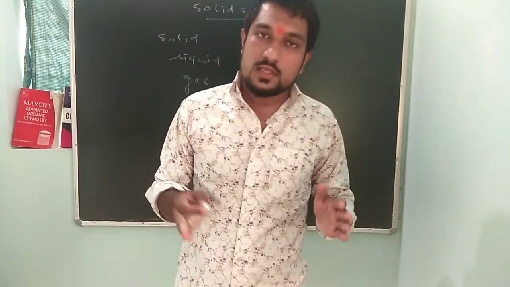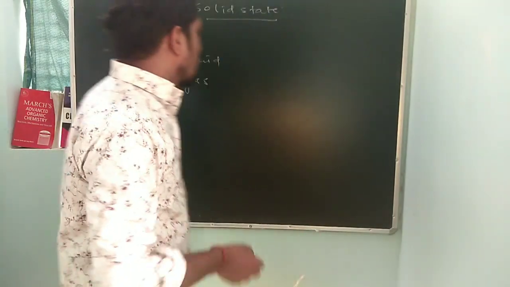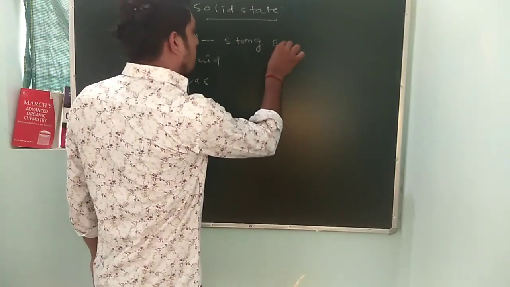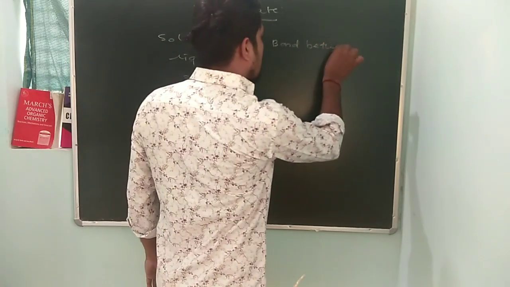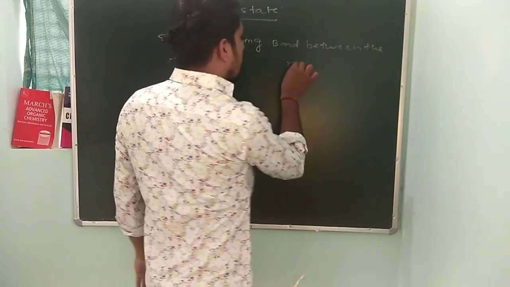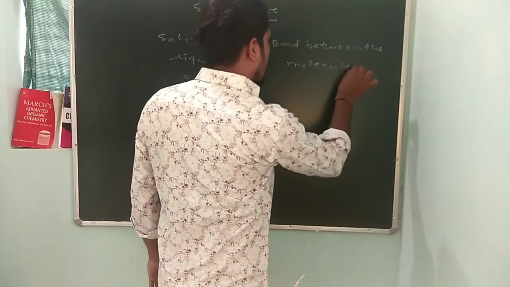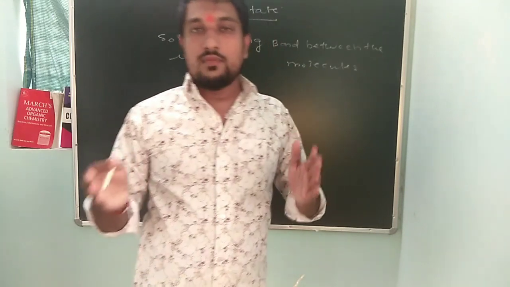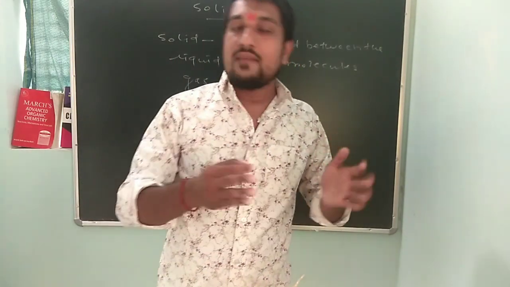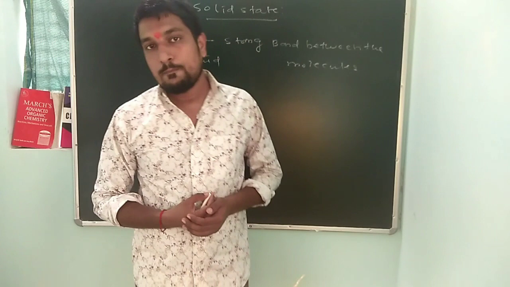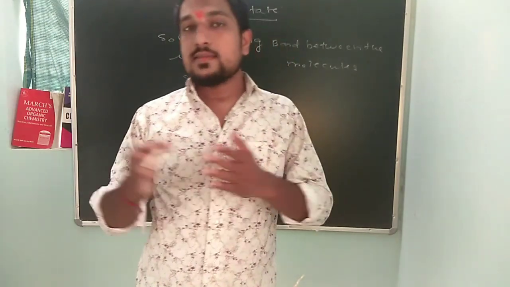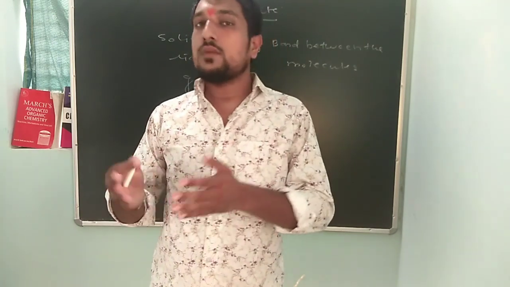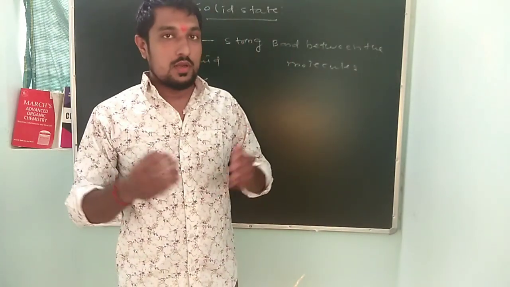And what is the basic difference between solid, liquid, and gas? Solids have a strong bond between the molecules. Liquid does not have a very strong bond between the molecules, and gas has a weak bond between the molecules.